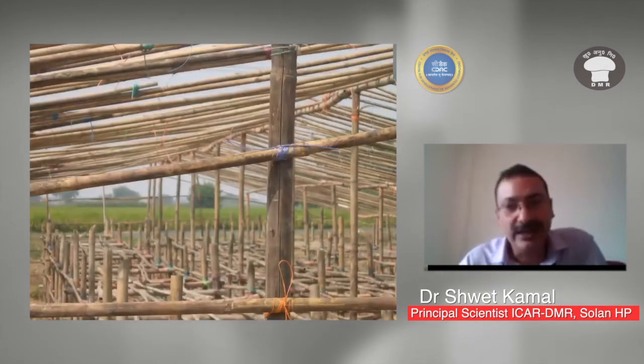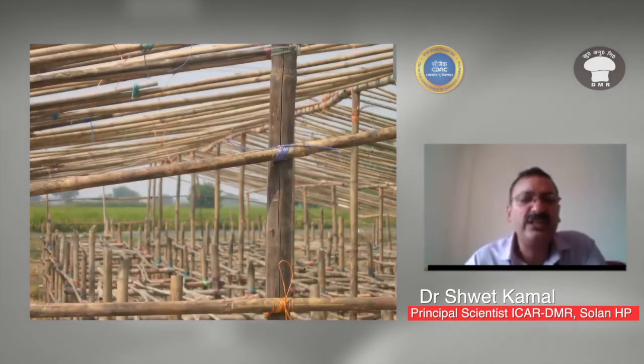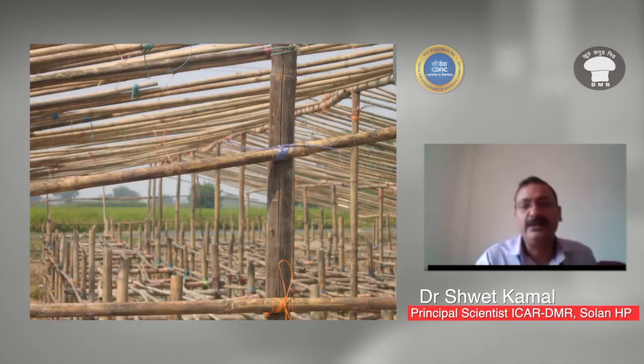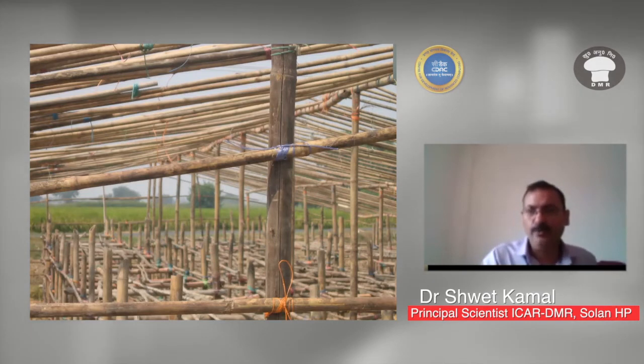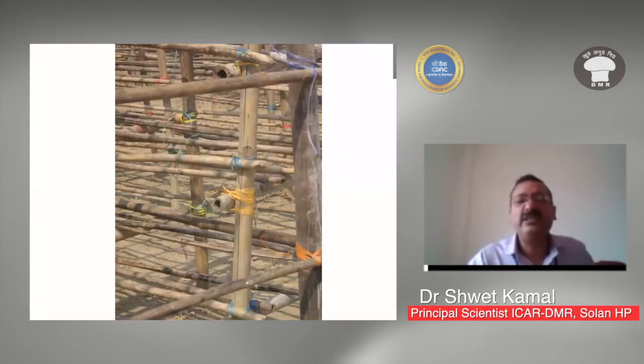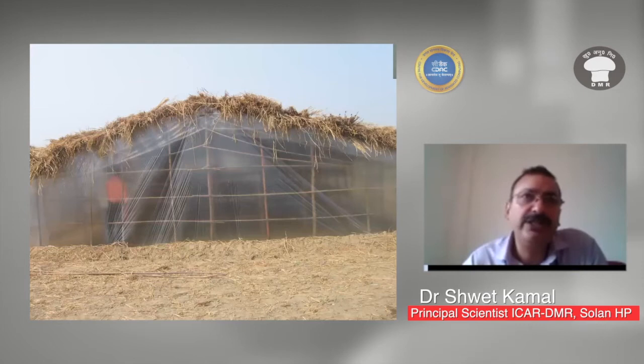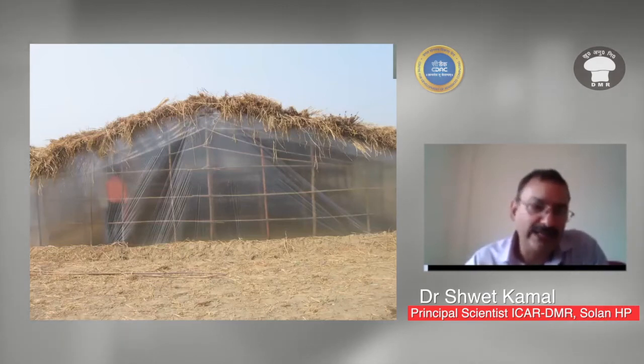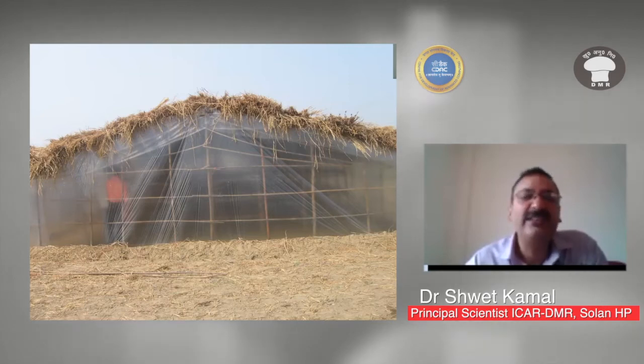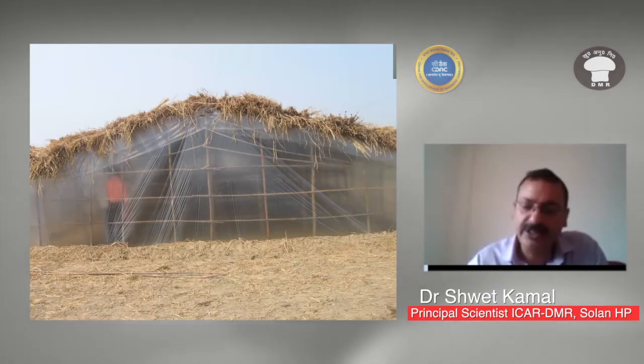You can see the structure is made by bamboos and plastic ropes, and finally it is covered. These are the racks made by bamboos, and finally it is covered with polythene sheet to control the oxygen and CO2 balance inside the cropping room and also the temperature.